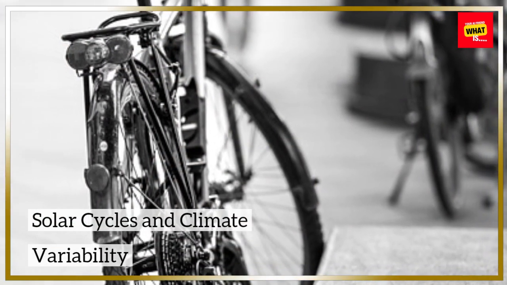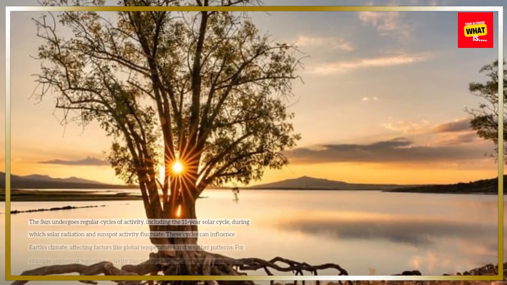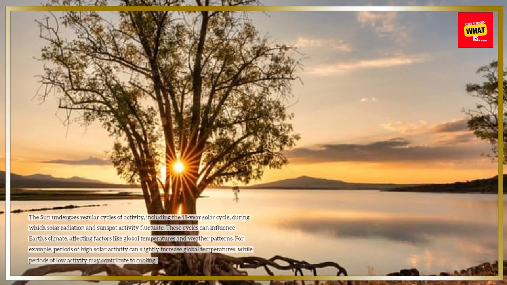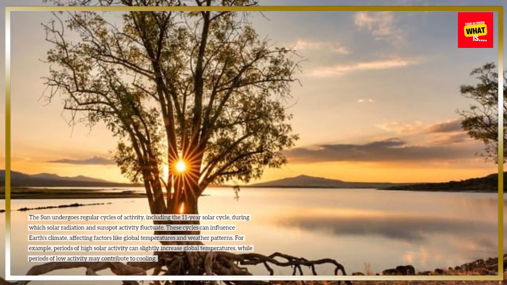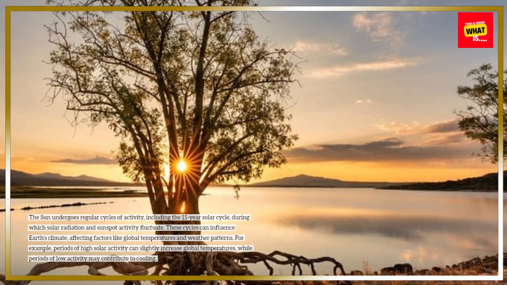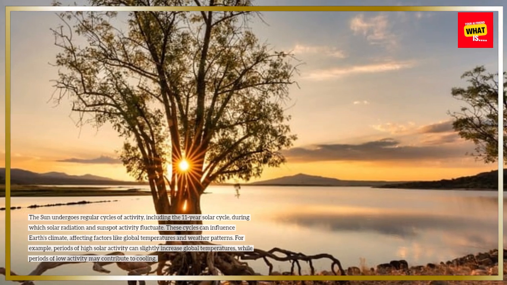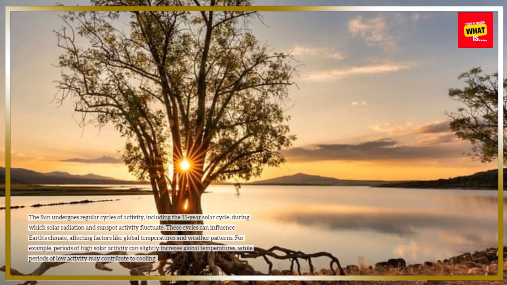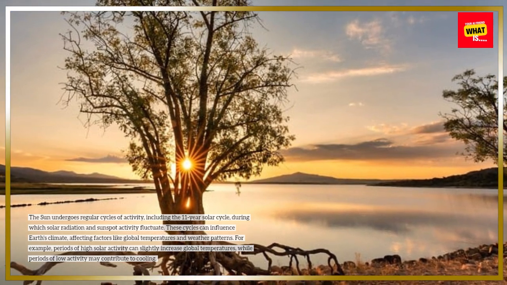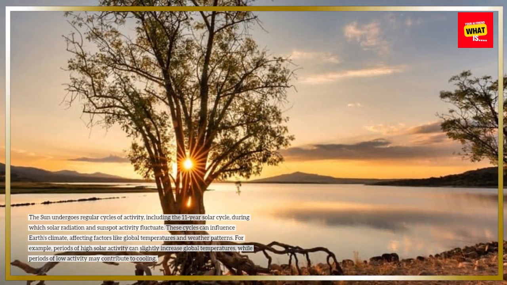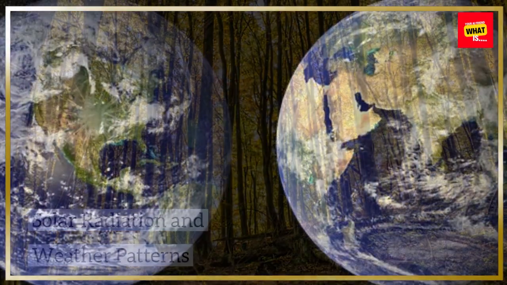Solar cycles and climate variability. The sun undergoes regular cycles of activity, including the 11-year solar cycle, during which solar radiation and sunspot activity fluctuate. These cycles can influence Earth's climate, affecting factors like global temperatures and weather patterns. For example, periods of high solar activity can slightly increase global temperatures, while periods of low activity may contribute to cooling.